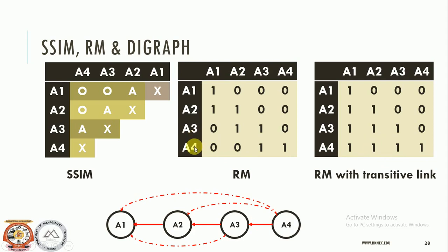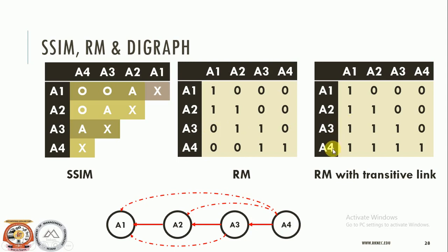Again I will tell you, look here: A4 is in relationship with A3, meaning this matrix indicates that 1 appears in the cross section of A4 and A3, but in turn A3 is in relationship with A2. So by the transitivity of the relationship, we can say that A4 is in relationship with A2. So this 0 is converted to 1 over here. Now check that A3 is in relationship with A2. Likewise, A2 is in relationship with A1. So A3 is in relationship with A1. So this entry becomes 1.